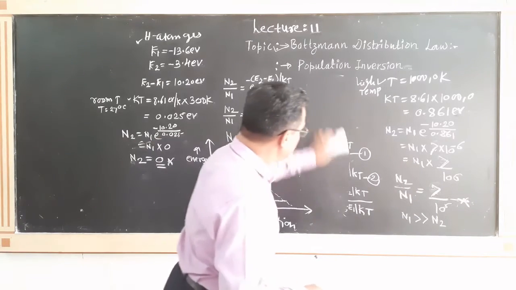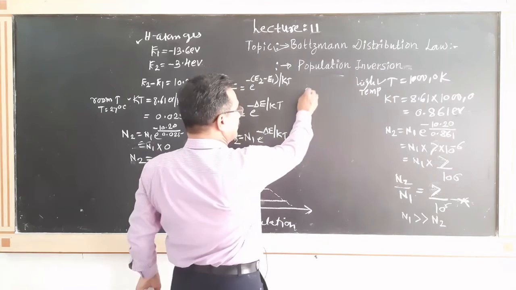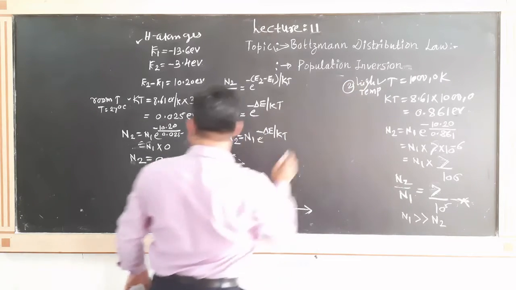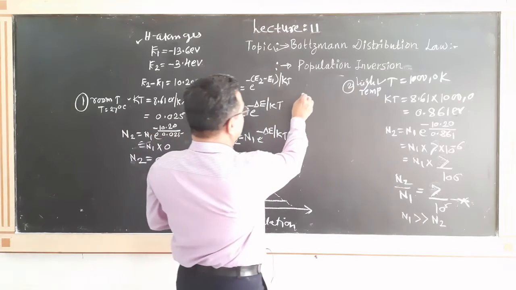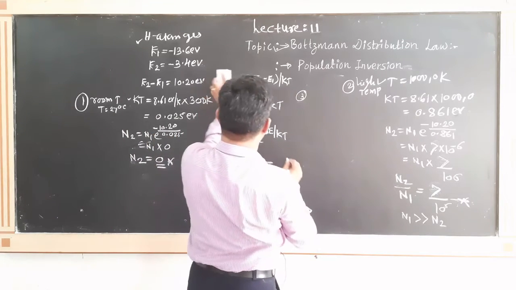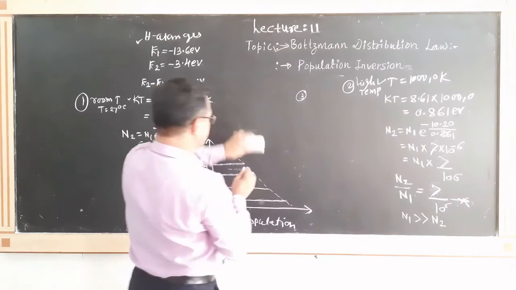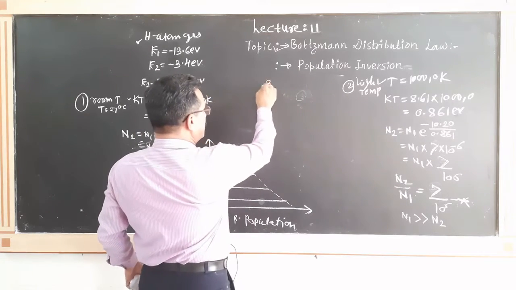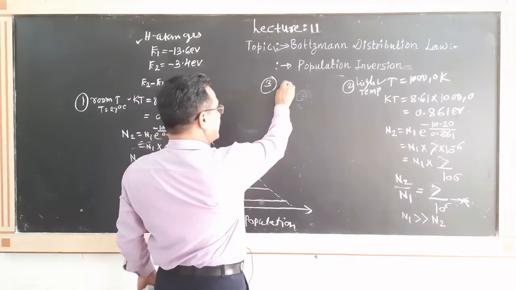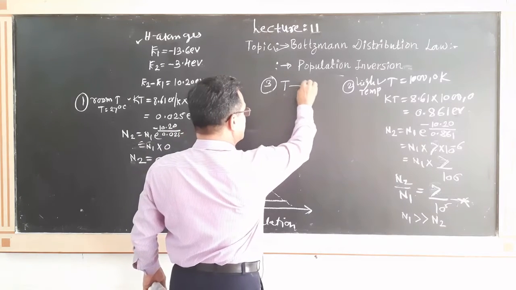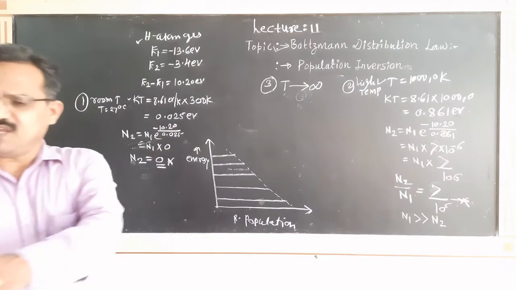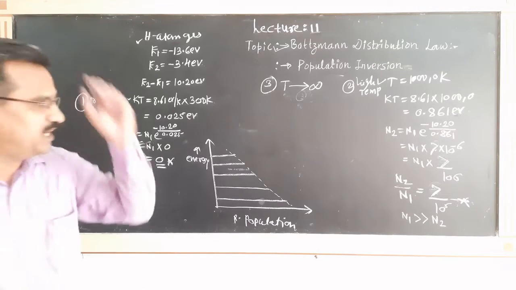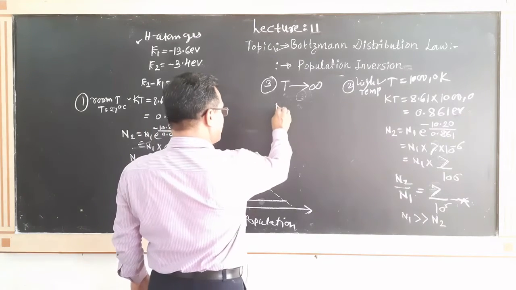Again, the next point we consider is actually the third point related to temperature; this was the first point, this the second. What is the third point? Suppose the temperature is infinity. Temperature is very, very high, means it is infinity. At that time, what will happen?